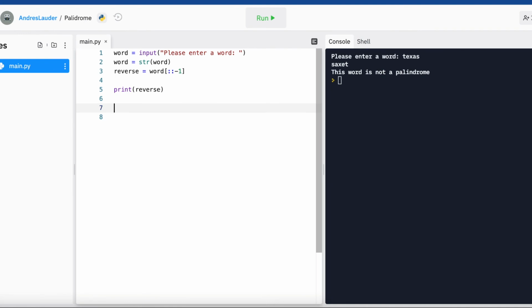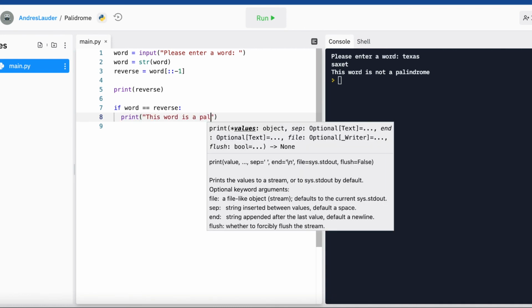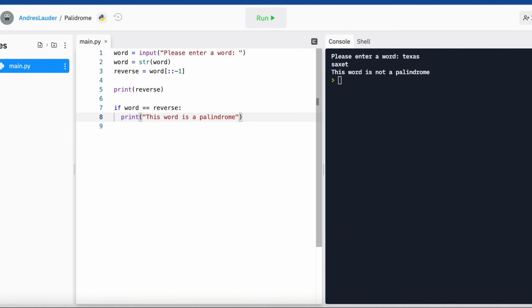Here's the logic of it. If word equals reverse, so we're already reversing what we're getting, but now we're checking what we're reversing. So if word, and it's not 1 equals, it's 2 equals, it's an if-else statement. If word equals reverse, then print this word is a palindrome. Exactly like the other exercise, an if-else statement. We're just checking our input. So if race car can be spelled back to race car, that's a palindrome.